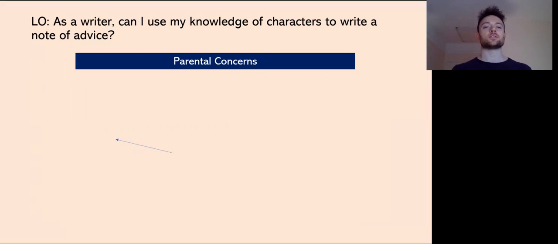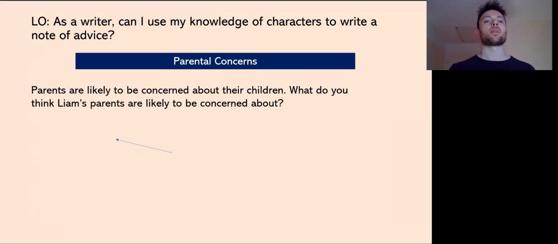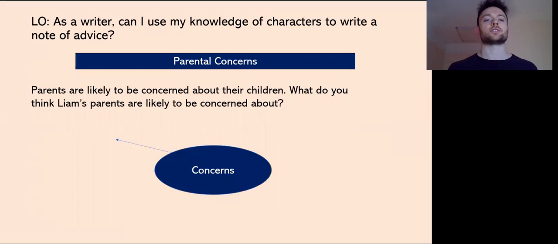Right, parental concerns. Now, we just read that chapter, haven't we, okay? And one of the key themes coming out of chapter 6 is the concerns that Liam's parents are raising about Liam's behaviour, how he's feeling, how he's getting on, okay? And as we know, parents are likely to be concerned about their children, okay? But what do you think Liam's parents in particular are likely to be concerned about? Now, we're going to go through these quickly, and this is really going to help us later on. So here are our concerns.